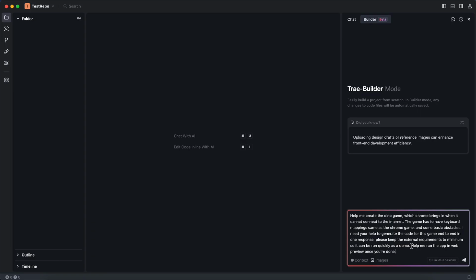I have added one more line at the end of the prompt so that it can help me run the app also once it's done.